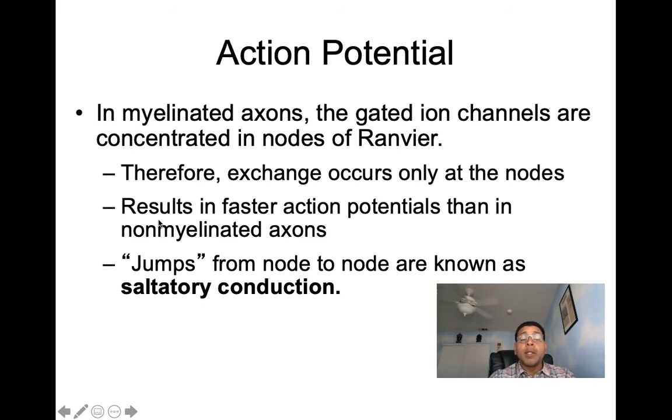This results in a faster action potential than in a non-myelinated axon, because you have basically a skipping or jumping pattern. The action potential jumps from node to node, and that's called saltatory conduction.